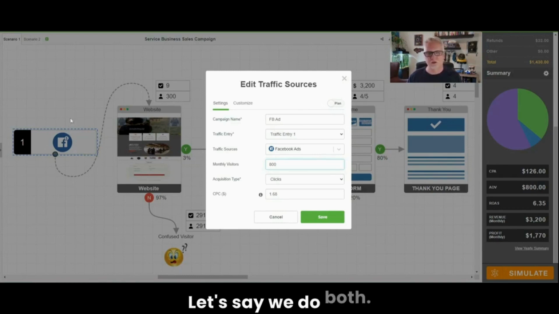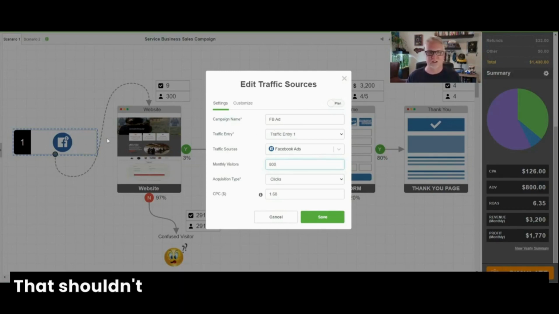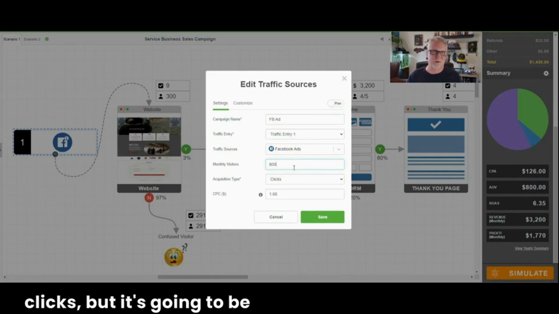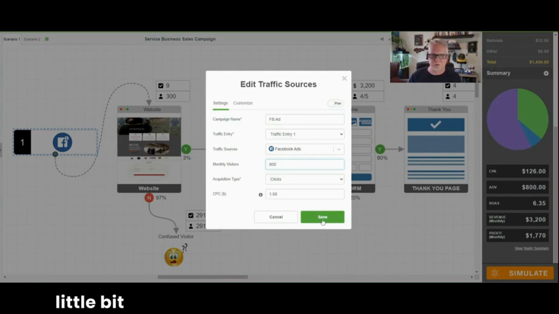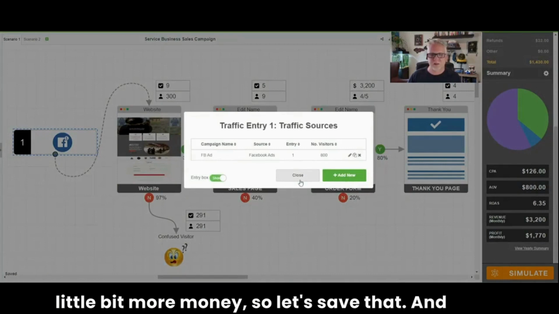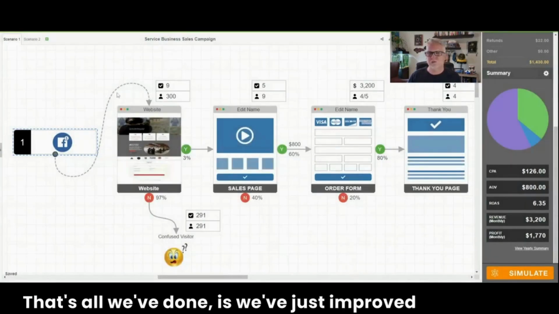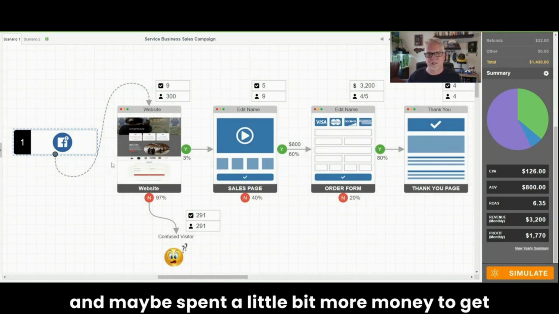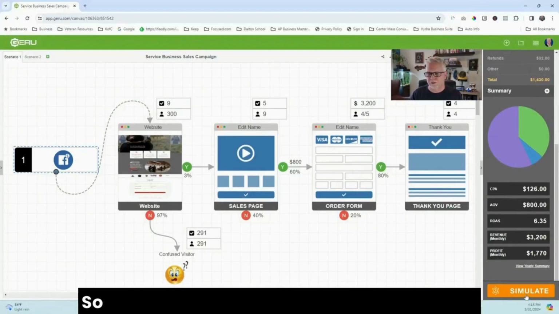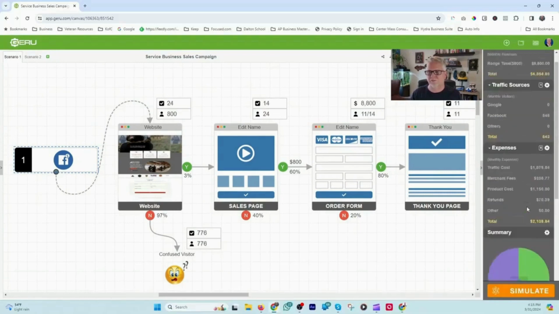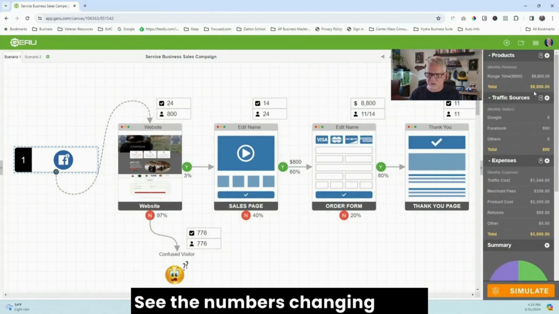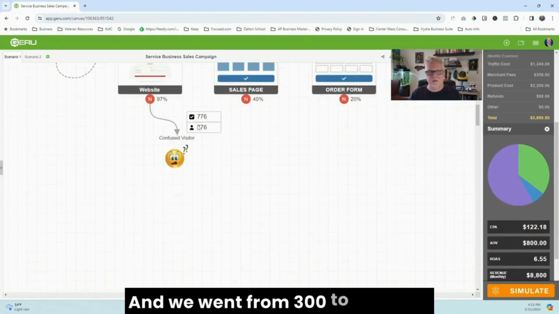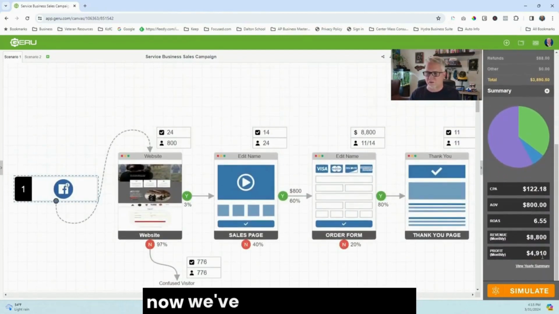Either way, let's say we do both. We greatly improve the message. That shouldn't cost any more, other than you're going to get more clicks, but it's going to be better because you're going to be more specific. And then we spend a little bit more money. So let's save that. And that's all we've done, is we've just improved the message and maybe spent a little bit more money to get the ad out there for a little bit longer. So let's simulate this and see what happens. See the numbers changing here, and we went from 300 to 800, and now we've got a profit of